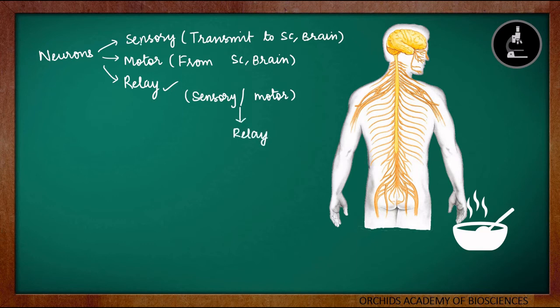So these are the three neurons: sensory, which receives the information; motor, which brings back the information; and relay, which is transferring the information in between the sensory and motor neurons.